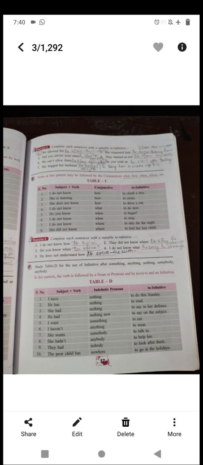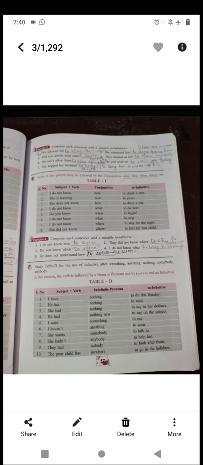Like the first one, I do not know how to swim. Second, they do not know where to stay for the night. When you see the sentences here, you can see that the conjunctives are coming in between, so you will come to know that this is the pattern of subject plus verb plus conjunctive plus to-infinitive.